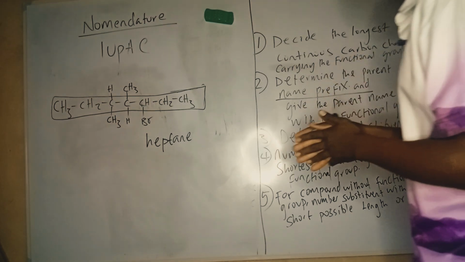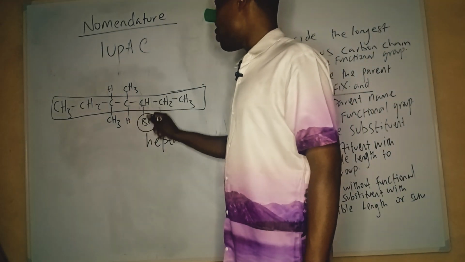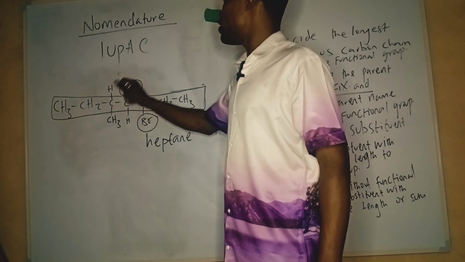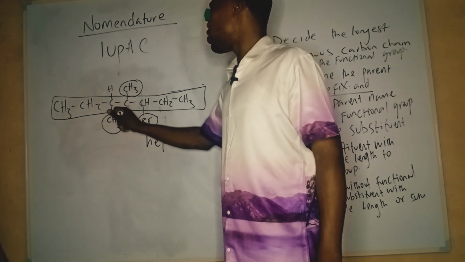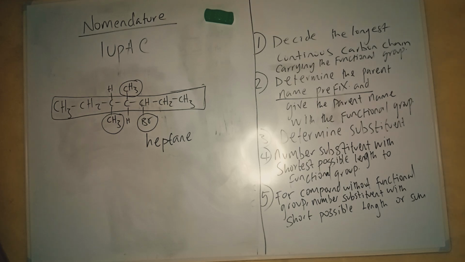So hydrogen can never be a substituent. I explained that. So my substituent should now be Br, which is bromo, if you followed earlier, CH3, which is methyl, and another CH3, which is methyl. So we have 2 methyl and we have 1 bromo. So positioning is a very big factor. So that brings us to rule 4 after determining the substituent. Rule 3, we determine substituent. Rule 4, number the substituent with the shortest possible length in functional group.